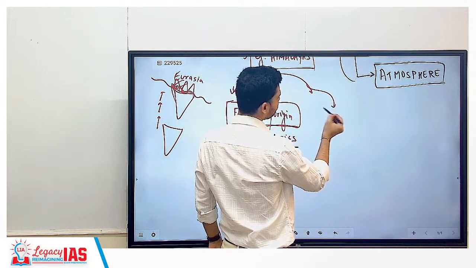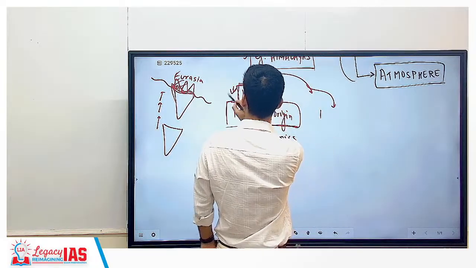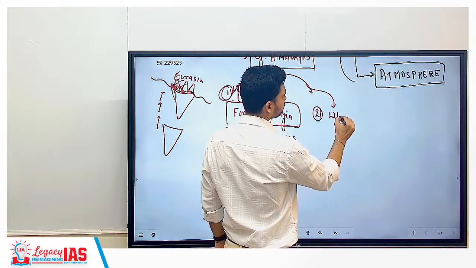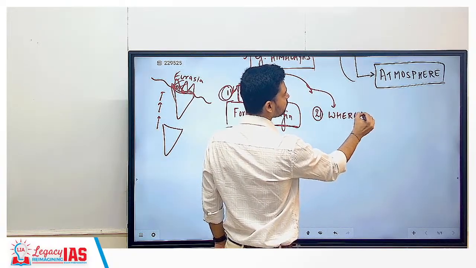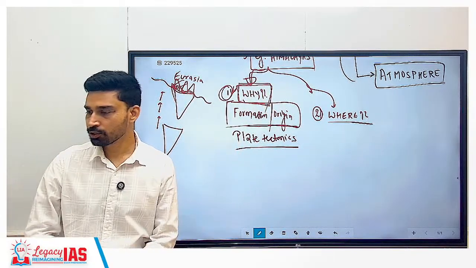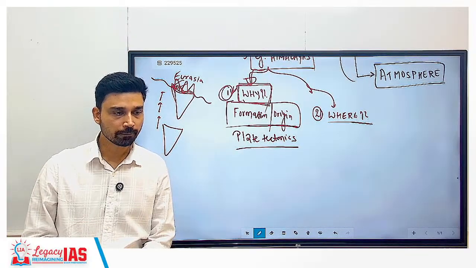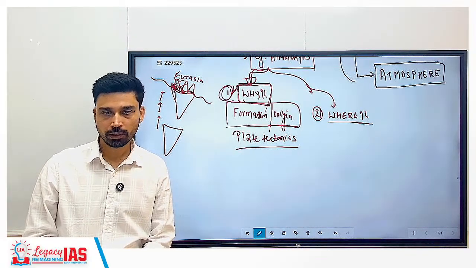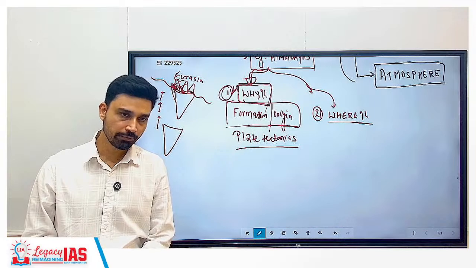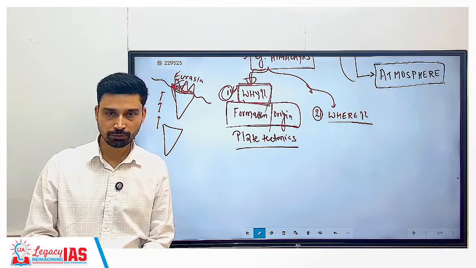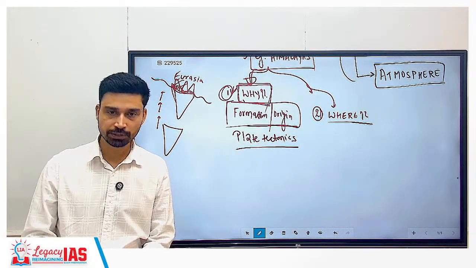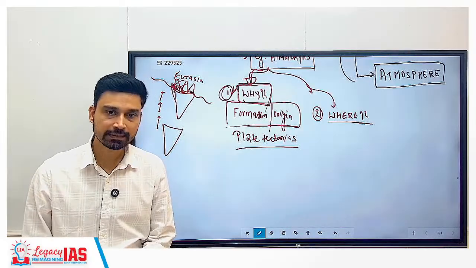The second question it asks; the first question was why. The second question it asks is where. Any particular landscape, where we find it, where it is observed or recorded. Like, the Himalayas are found where? You can say in the northern part of India. So the question can be asked, why the Himalayas in the northern part of India only? Why did the Himalayas not form in the central part of India, or the eastern part, western part and all that? So any landscape, wherever it is present, why is it present in that exact location itself.